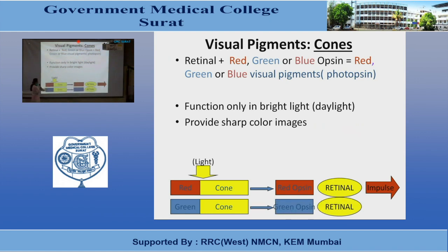Now, in cases of green cone, the opsin will be green opsin plus retinal. This retinal portion remains the same for both rods and cones. There is only a change in the protein portion, that is opsin, in the rods as well as cones.